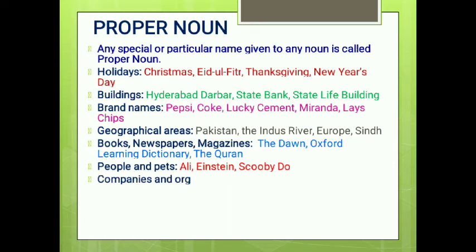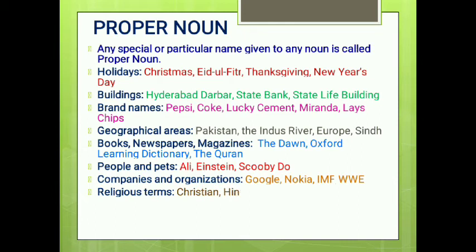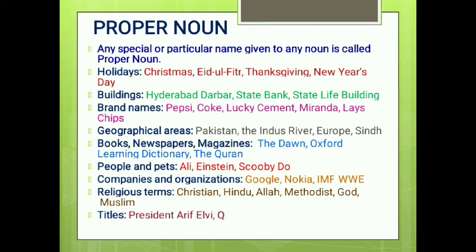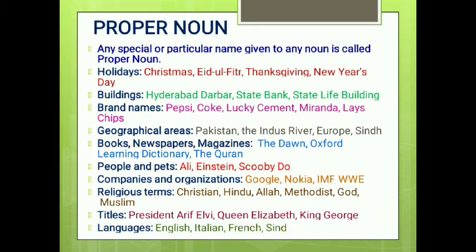Names of companies or organizations like Google, Nokia, IMF, and WWE. Names of religions or religious terms like Christian, Hindu, Allah, Methodist, Muslim. Names of titles like President Arif Alvi, Queen Elizabeth, and King George. Names of languages like English, Italian, French, Sindhi, Urdu, Balochi.